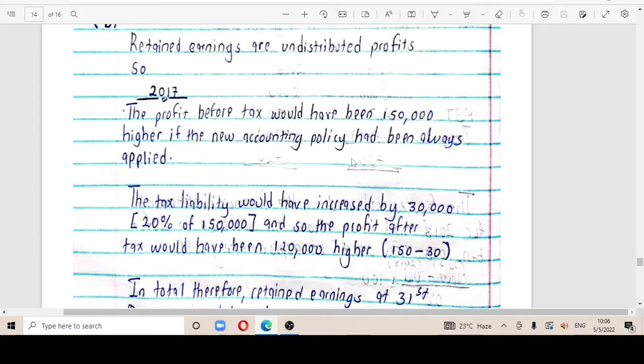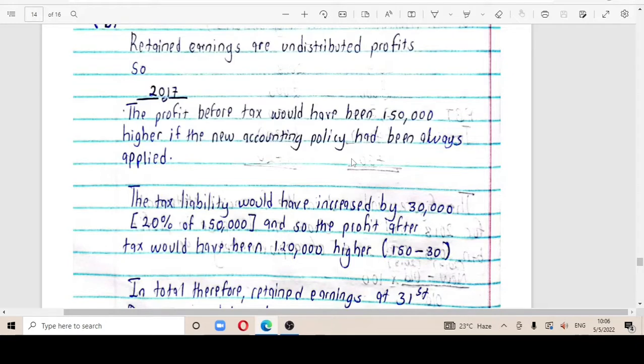Now we are looking at 2017 because 2017 is going to affect our figures in 2018, because by default we are supposed to look at 2019 and 2018. We are not concerned with 2017, but since the question gave us information of 2017, meaning 2017 information is going to affect our 2018 figures.